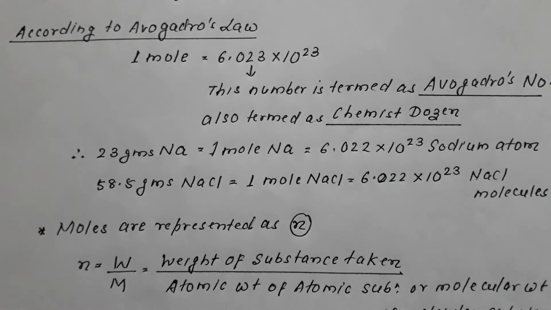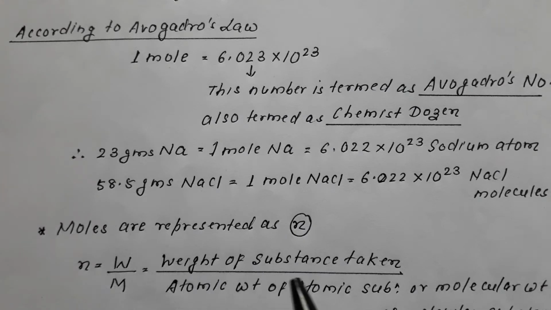Now remember that mole is represented by n. Whenever we write small n, it means mole. The mole is represented by n, and n is always equal to W by M. n is equal to W by M. What is W?